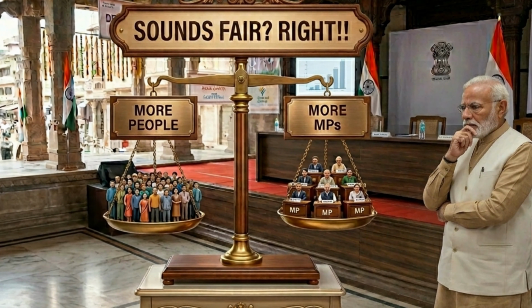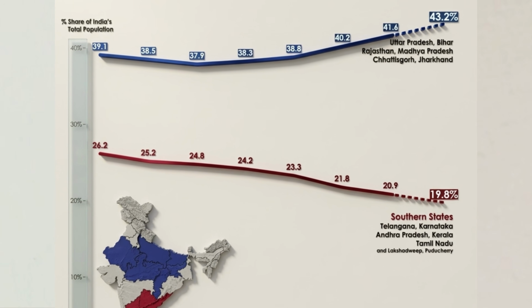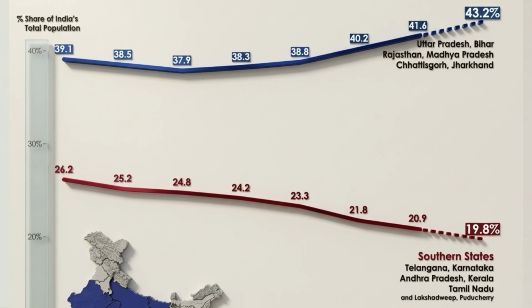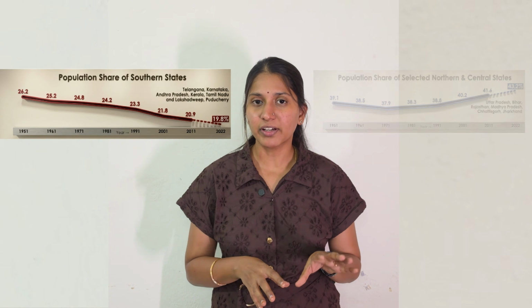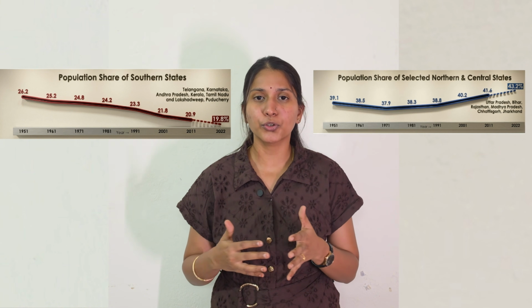Sounds fair, right? Now what if this fairness creates a new kind of unfairness? In the 1970s, India noticed something strange. Different states were growing at very different speeds in terms of population. After the introduction of family planning programs by the Indian government in 1952, southern states like Kerala and Tamil Nadu began controlling population growth, whereas northern states like UP and Bihar continued to grow rapidly. Now think what this means. If representation is based on population, the states that control the population would lose power,